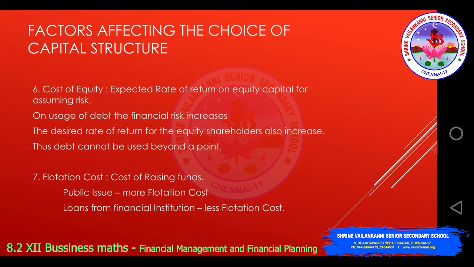Then, factors affecting the choice of capital structure. The sixth point you're going to look into is cost of equity, that is, the expected rate of return on equity capital for assuming risk. Equity shareholders, based on the risk, would be in a position to demand more dividend. On usage of debt, the financial risk increases because with debt you are definitely supposed to pay interest, but in equity, if you have profits you pay dividend, otherwise you will not pay anything.